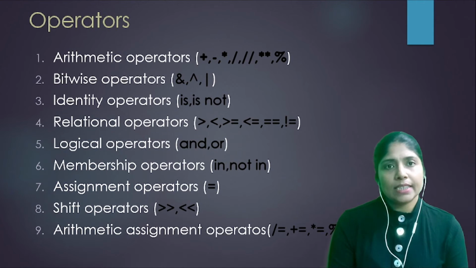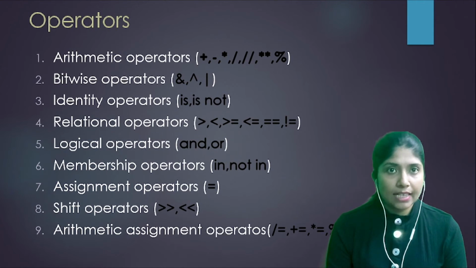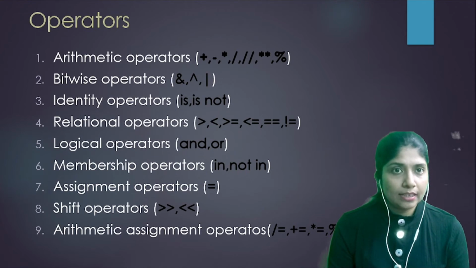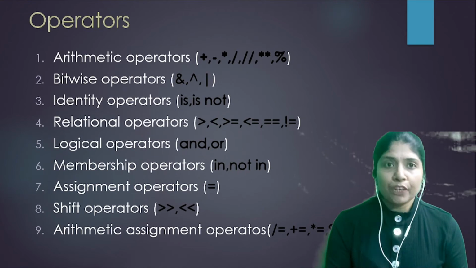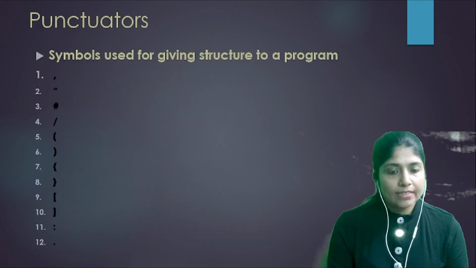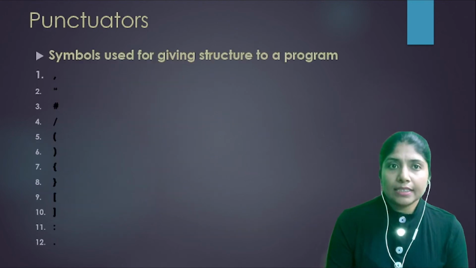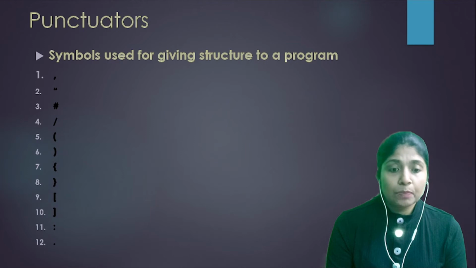All these categories we have learned in detail in class 11th. Presently we are not discussing these operators in detail. If required, we will discuss it in later classes. Next keyword is punctuators.